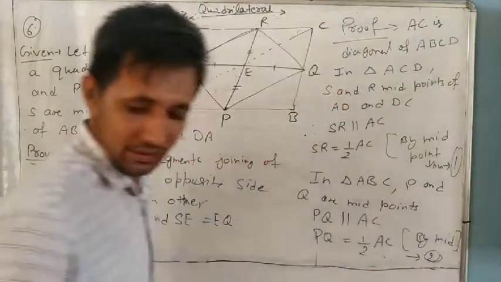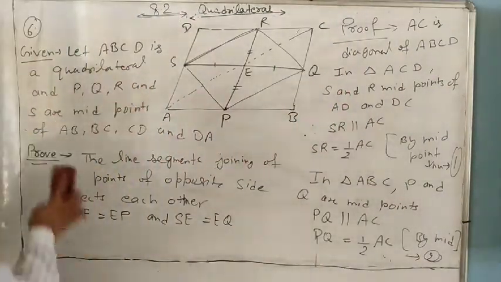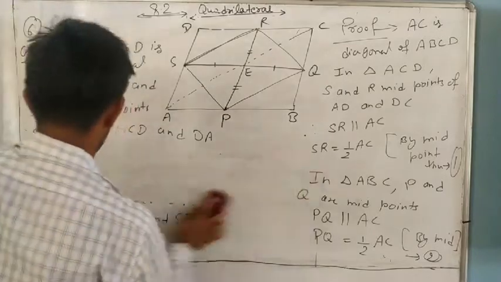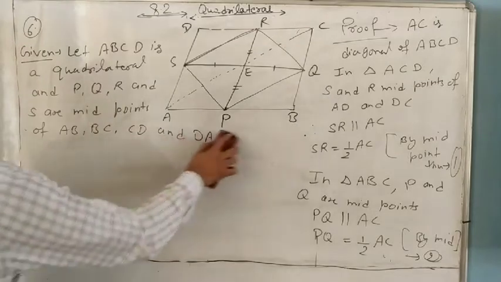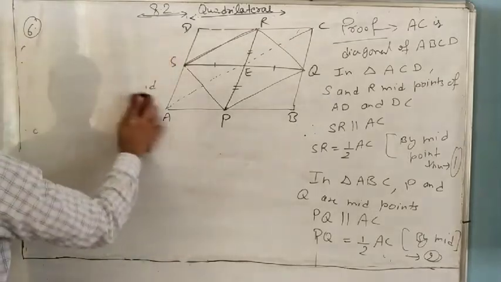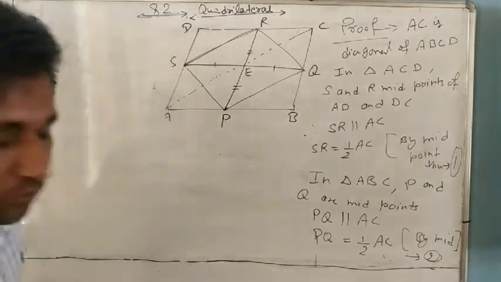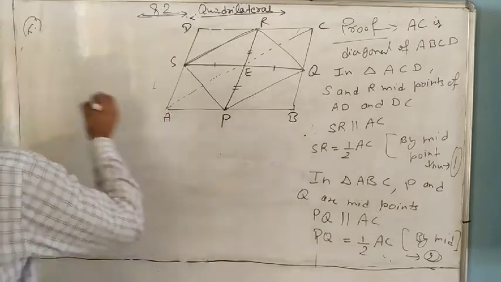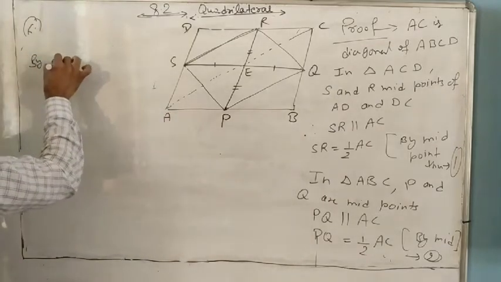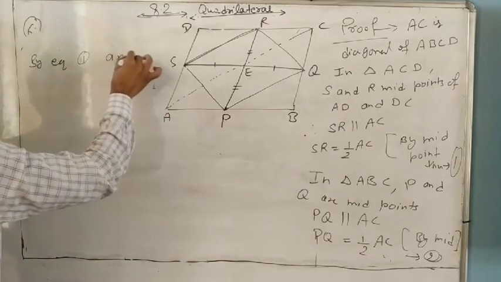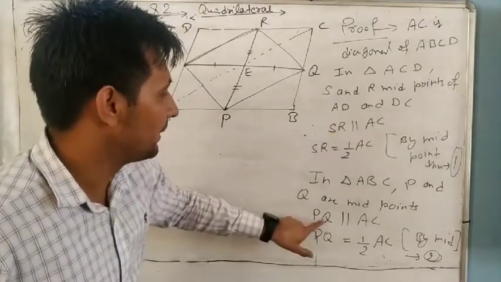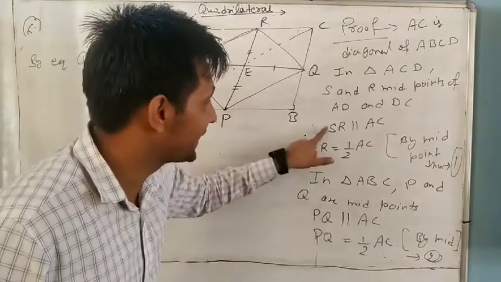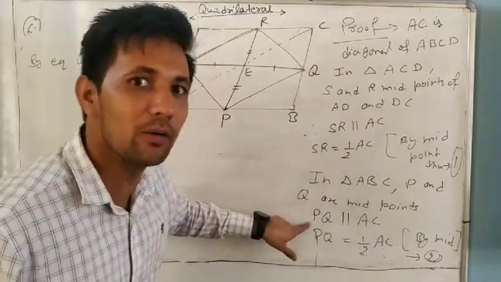Now by equations 1 and 2, what can you say? SR is parallel to AC, PQ is parallel to AC. It means SR and PQ are also parallel.